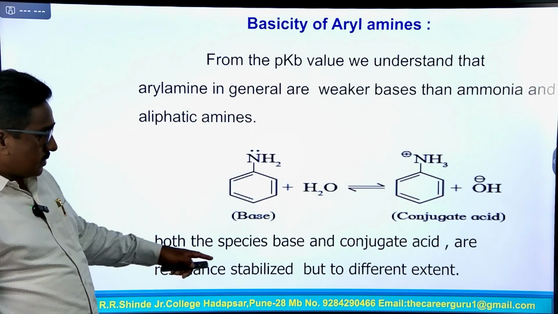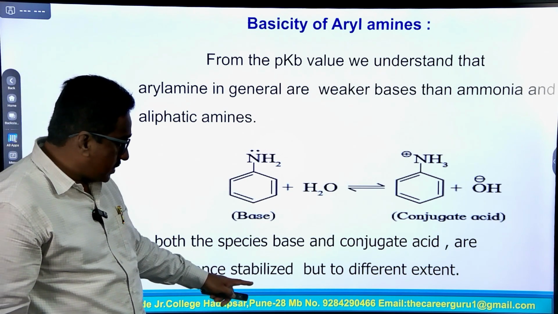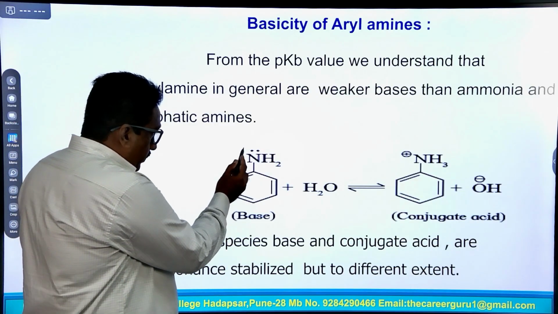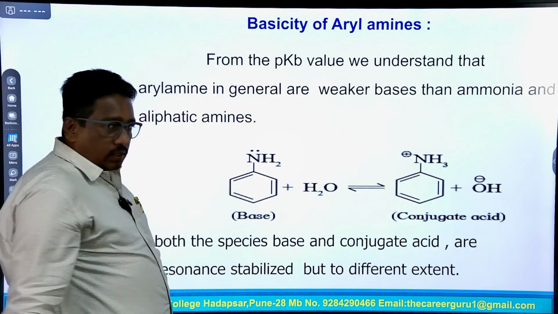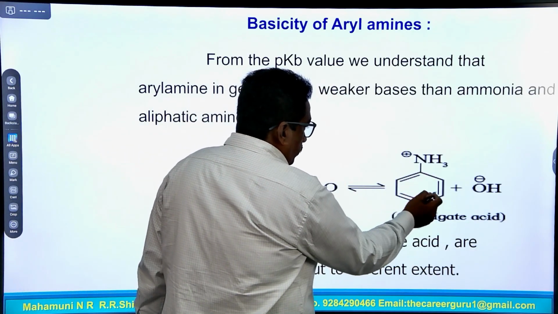Both the species, base and conjugate acid, are resonance stabilized, but to different extents. In the base, the lone pair of electrons is stabilized by conjugation with the aromatic system, and the conjugate acid also has a conjugated system.